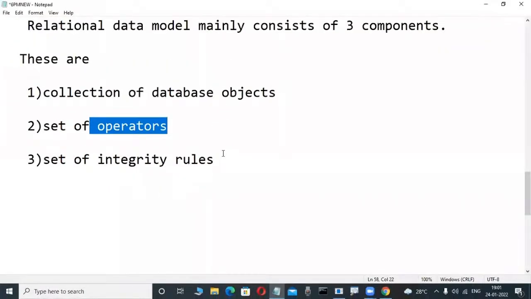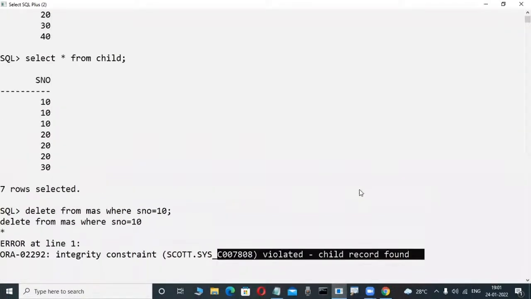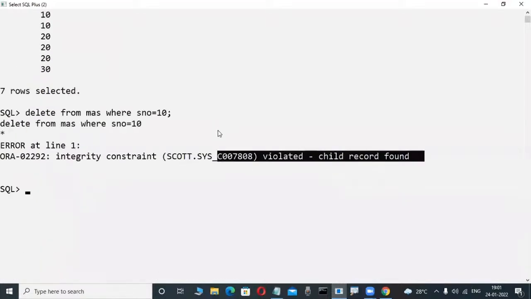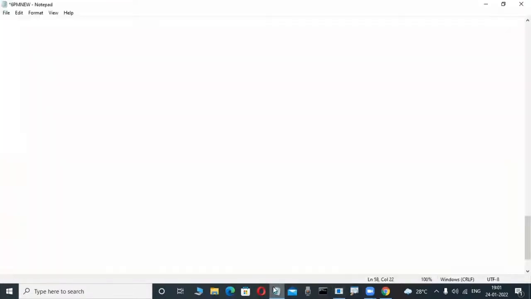These are all rules-based things, like the child record rule. When deleting or inserting something, rules are there. Here, master is nothing but a parent table.